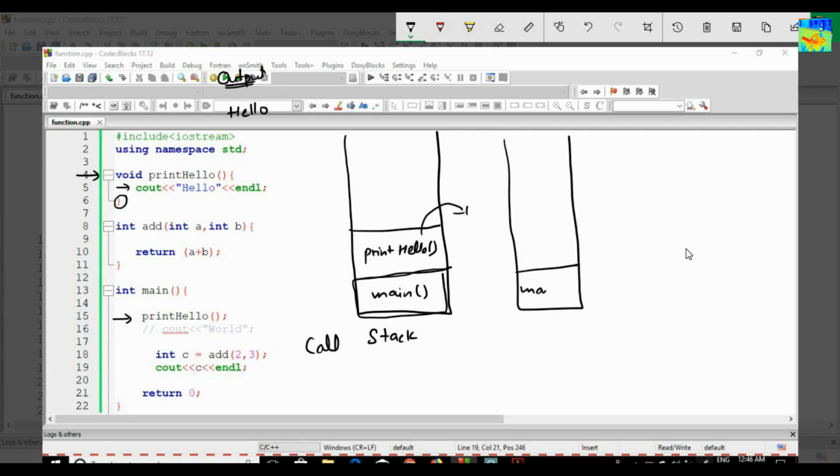So this is my next stage. Now main is at the top. I will execute main. So my program reached line number 18. Now I am calling a function add. So this add function will come here. Now the add function is at the top. I will execute the add function. It is returning the sum of two integers. Now this add function is over at line number 11, so it will be popped out.